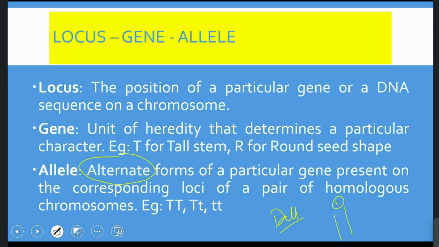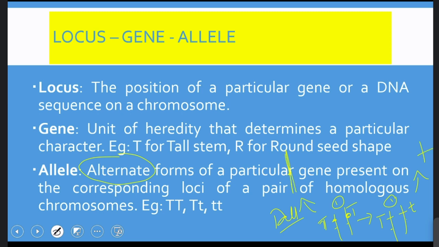Let us say there is a first pair of chromosomes. Here there is a gene for tallness and there is a gene for tallness. How many loci are present? There are two loci, and both loci are occupied by the same gene, the gene for tallness. In due course of time, mutation took place, and on the same locus, one of the two genes modified to form small t, a recessive gene. When this is present, the plant became a dwarf one. And when the capital T gene is present, it is a taller one.